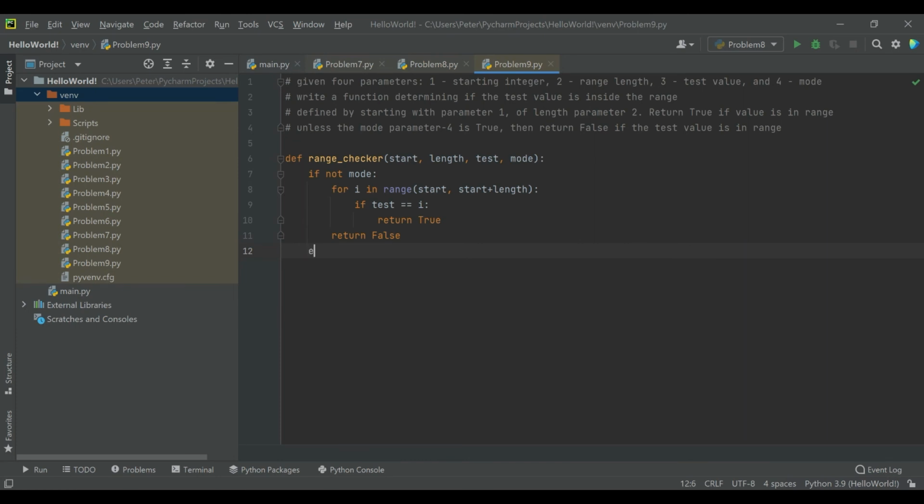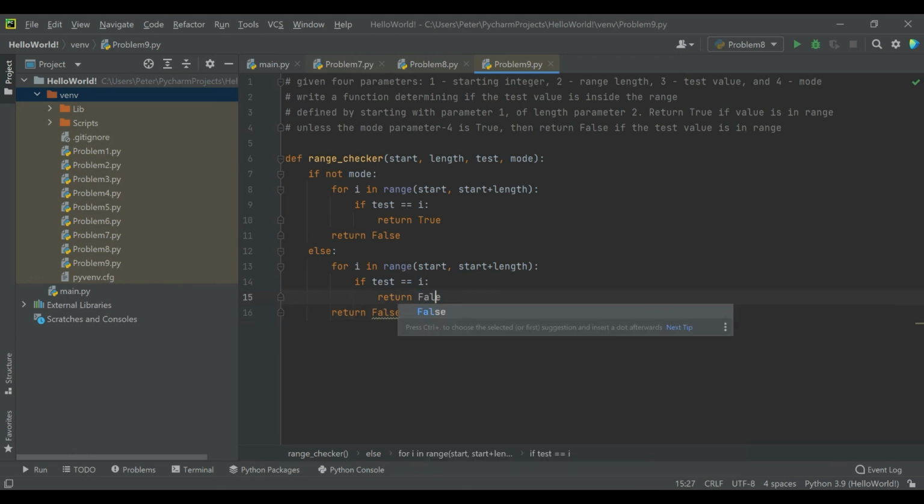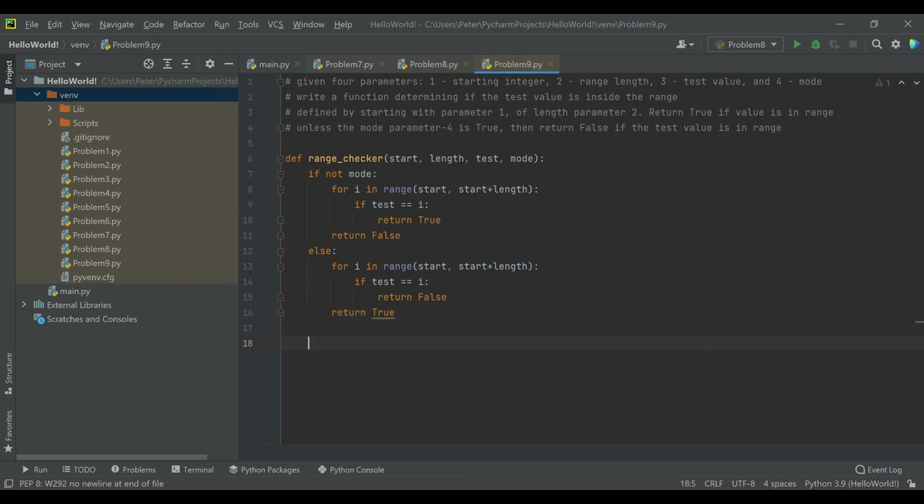But then, since we did if not mode, now we're checking if mode is a 1. And this is where we take that exact same code and we're just going to be pretty much flipping the outcome. So we say if it is in range but mode is active, then we're actually going to return a false when it's in the range and a true when it's not. And this code should really handle all scenarios based on the parameters we were given.